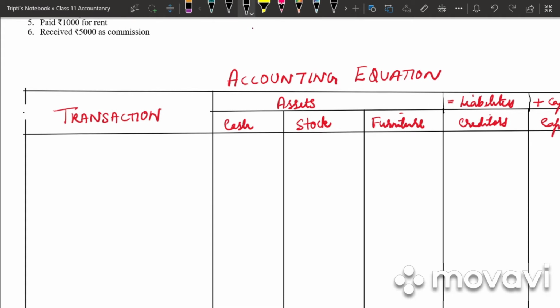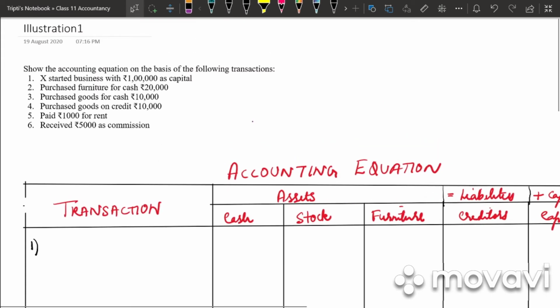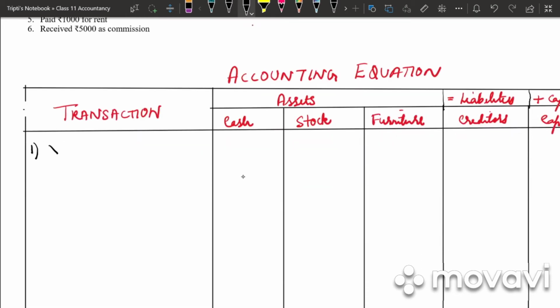So here we will be writing the transaction. Transaction is nothing but the questions. So the first one is: X started business with 1 lakh as capital. So we'll write X started business with rupees 1 lakh. What is being affected?